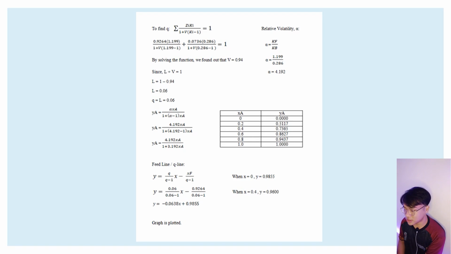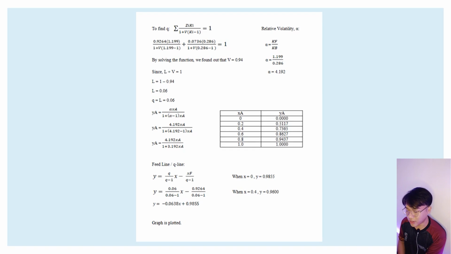In this table, we assume the line to be curved. So we substitute 0, 0.2, 0.4, 0.6, 0.8, and 1 for the X value to find the Y value. Besides that, we need to find the feed line, or the Q line, using this equation: Y equals Q over Q minus 1 times X minus XF over Q minus 1. We found that the feed line equation is Y equals negative 0.0638X plus 0.9855.